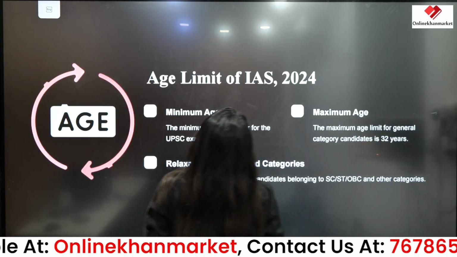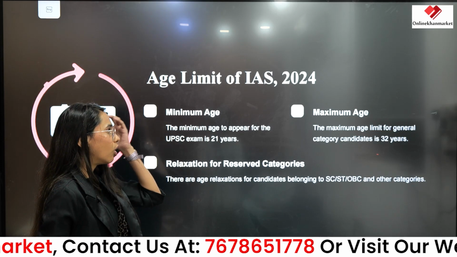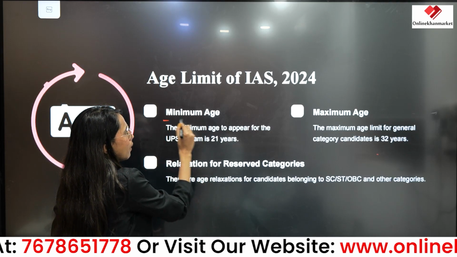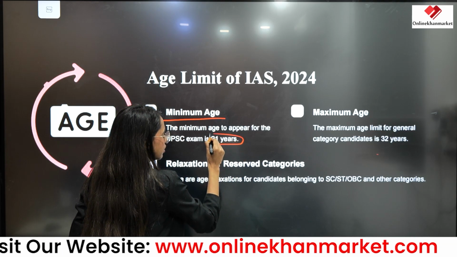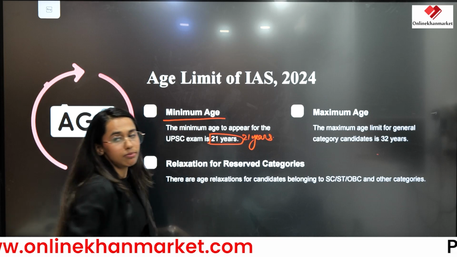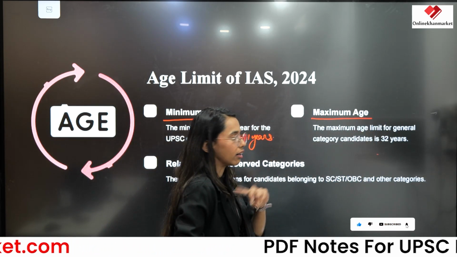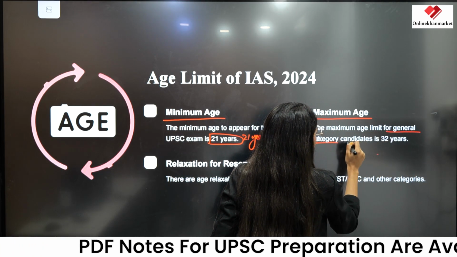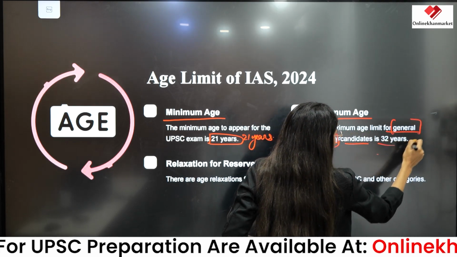So here are the age limits for the candidates who can appear for this exam. There is a minimum age. The minimum age for the UPSC exam is 21 years. Then there is a maximum age. For general category candidates, the maximum age is 32 years.